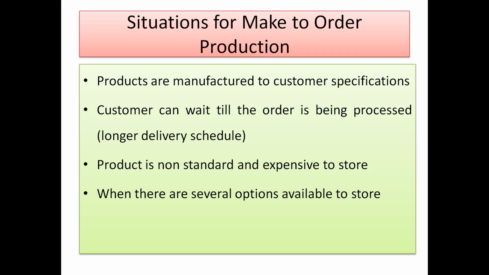Product is non-standard and expensive to store. Definitely the product is non-standard. It is not the case that the same type of 100 or 500 pieces are made. Let it be tailoring, let it be boilers, let it be any nuclear component, the products are very specific. Non-standard means that whatever pressure vessel or boiler is required for one sugar factory may not be required for another sugar factory, and the boiler requirement for a cement plant, a food processing industry, or any other firm may be different. So the boiler is the same, but the requirements are different.